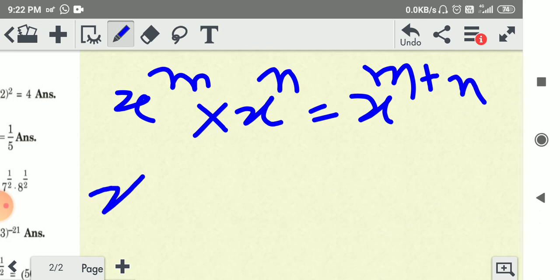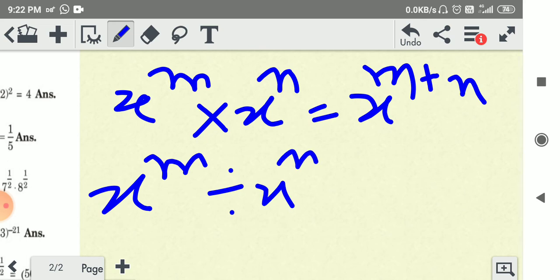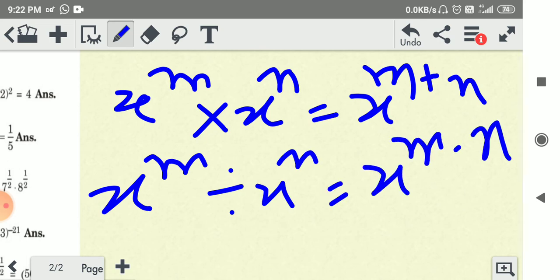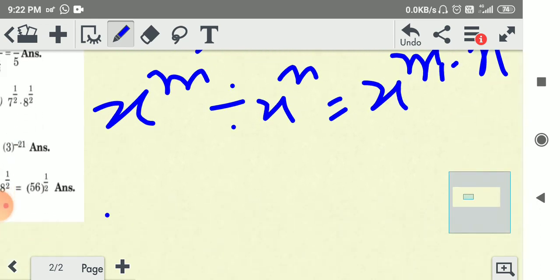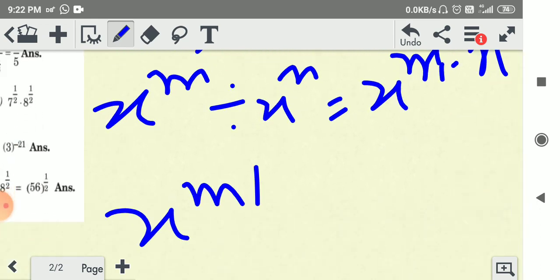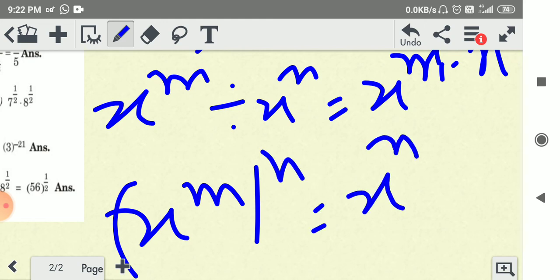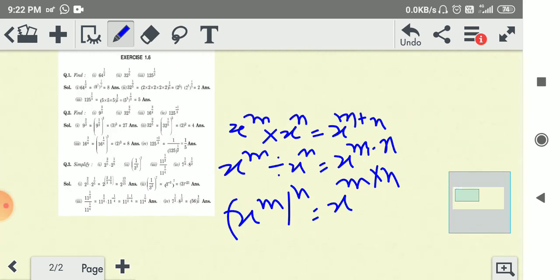Again x to the power m divided by x to the power n, in this case the power will be subtracted, m minus n. Again x to the power m to the power n, in this case the power will be multiplied. Okay. These rules are used in question number 3.